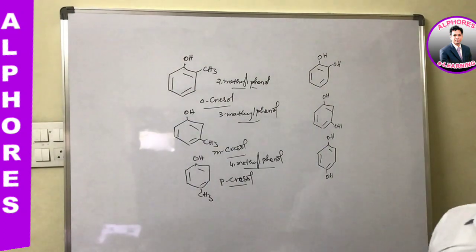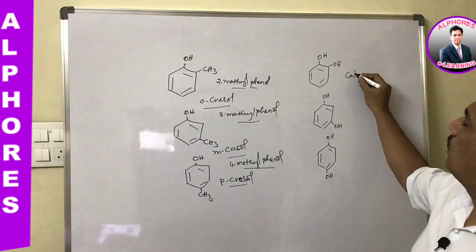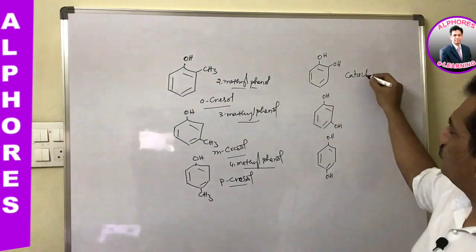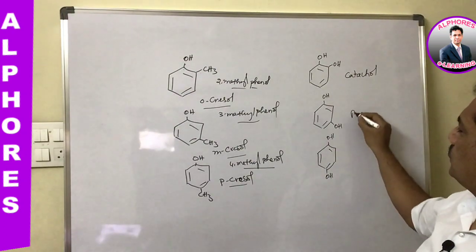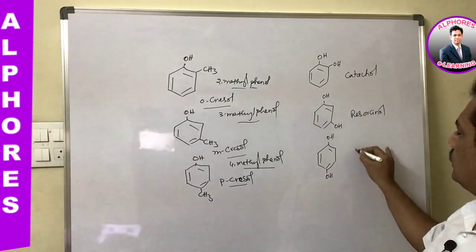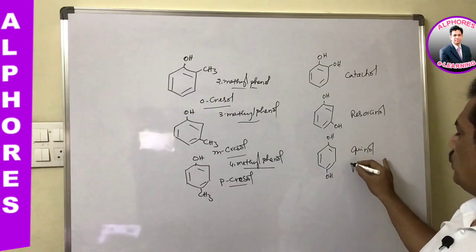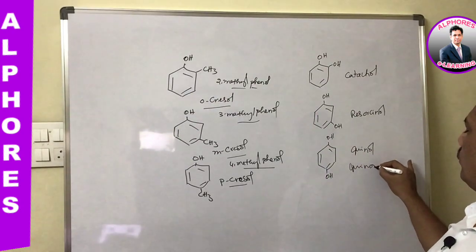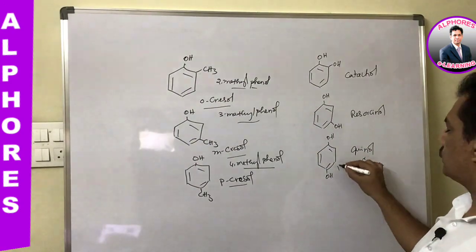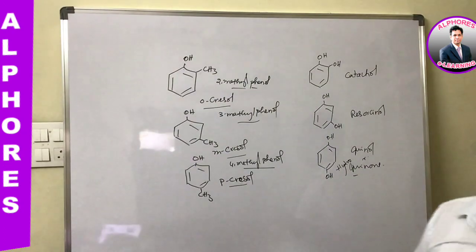In this case, the common name of the first is catechol, the second is resorcinol, and the third is hydroquinone, generally just quinol is the common name.